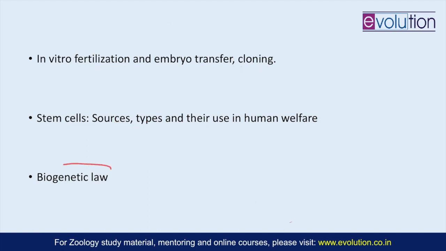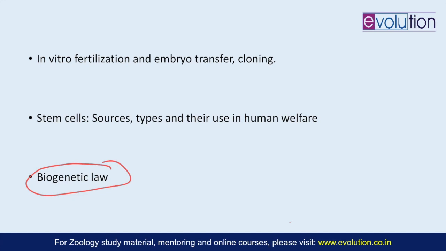Now coming to the last topic, that is the biogenetic law. This law is the theory of development and evolution that was proposed by Ernst Haeckel in the 1860s. It is one of the several recapitulation theories that were given, and it commonly states that ontogeny recapitulates phylogeny.